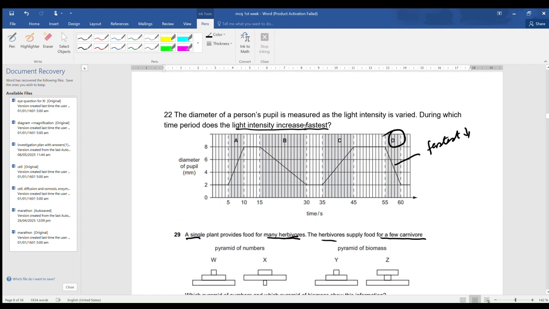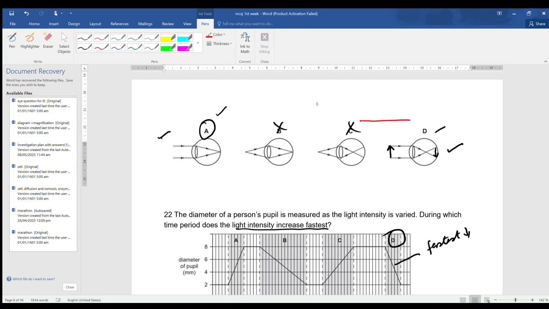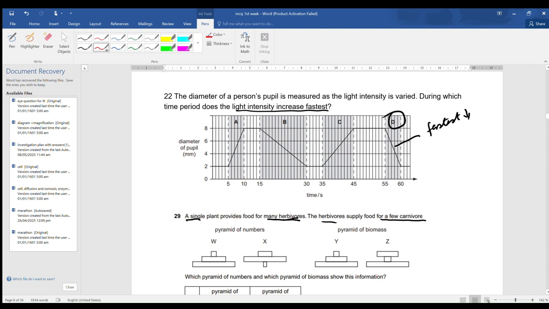Now the diameter of the person's pupil is measured as the light intensity is varied. During which period does the light intensity increase fastest? We know that when the light intensity increases, the diameter of the pupil decreases. In part B, the diameter of the pupil decreases but at a lower pace. In D, the diameter of the pupil decreases at a faster pace. Therefore D is the correct answer.